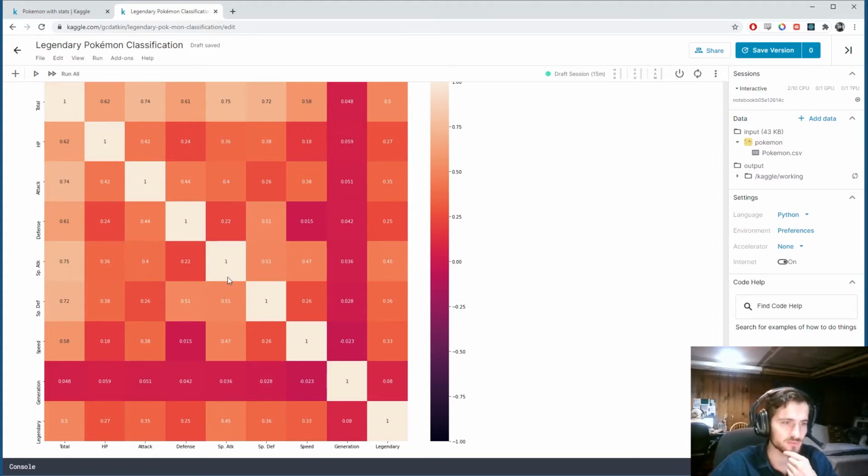So the one we're also interested in is the legendary column. This is what we're trying to predict. And we'll notice that there is no one feature that is outstandingly correlated with legendary, right? The most we have is 0.5, and that's with total. So we're going to hope that a combination of all of these features will be enough to predict whether a Pokemon is legendary or not with high accuracy.